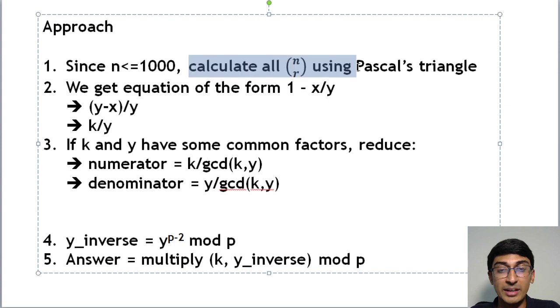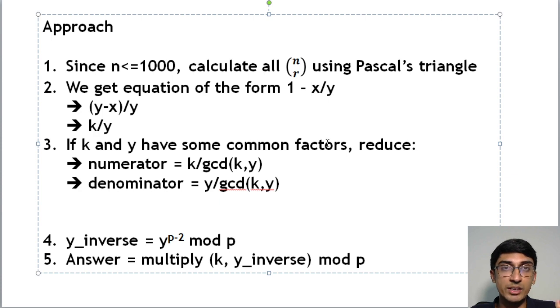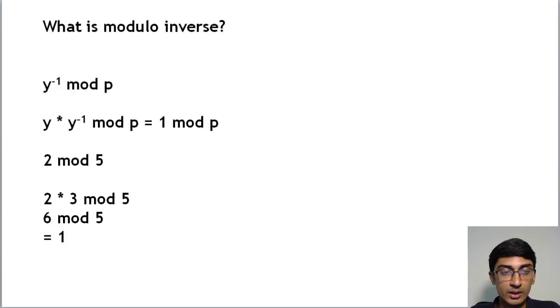So you use Pascal's triangle to calculate NCR. Then we get the equation in the form of 1 minus x by y, where x is the number of ways of choosing wrong answers such that all of them are t, and y is choosing t answers from the entire question bank. Then we get this k by y format of numerator and denominator. We reduce both of them using GCD, calculate y inverse using Fermat's little theorem, and multiply that with the numerator to get the answer. So yeah, this is about it.